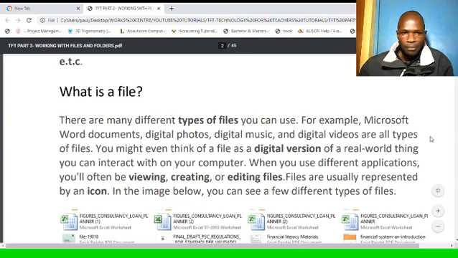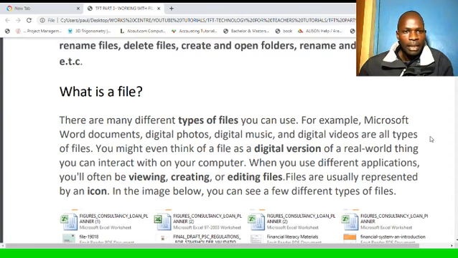What is a file? There are many different types of files you can use. For example, Microsoft Word documents, digital photos, digital music, and digital videos are all types of files. You might even think of a file as a digital version of a real-world thing you can interact with on your computer. So when you have your items, you put them in a file. So a file is a digital version of a real-world file that you have been interacting with all the time.